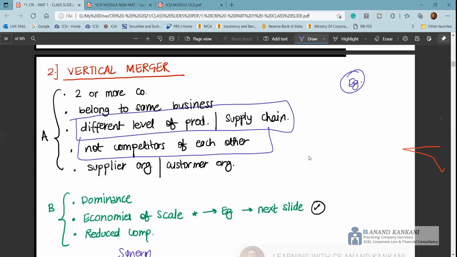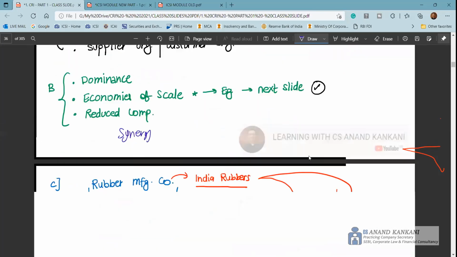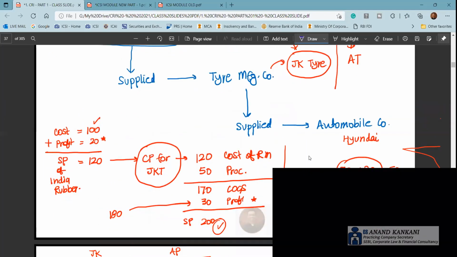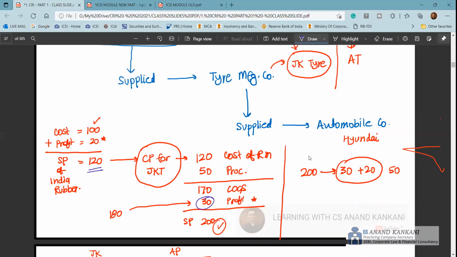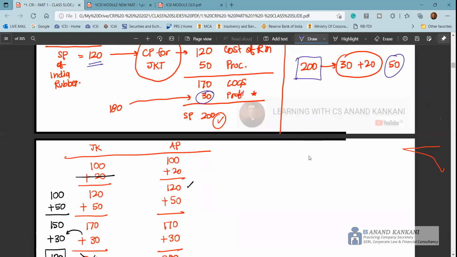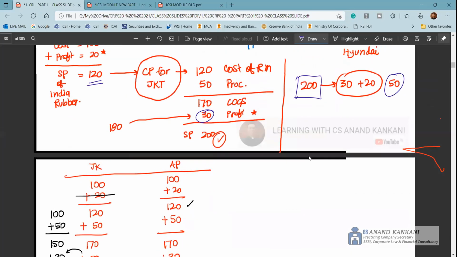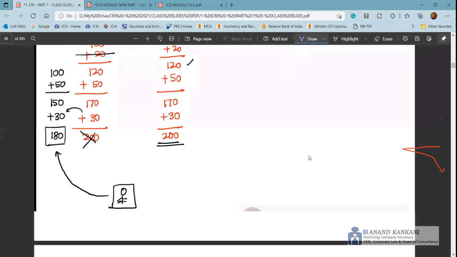Quote an example, like in this case, for your economies of scale, I've quoted this example here that the cost is 100, profit is 20. So the selling price is 120 rupees, and then this is sold to the supplier. The supplier adds his 30 rupees profit. So overall, there is a 50 rupee profit element when the selling price is 200. Now, if you acquire all the companies, thereafter you can reduce the overall profit from this 50 rupees. Even if you make it 40, or 30, or whatever amount, your volumes are going to increase, and that's where your competitor will have a hit.